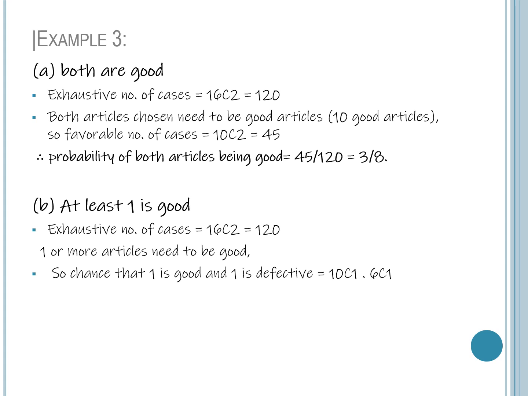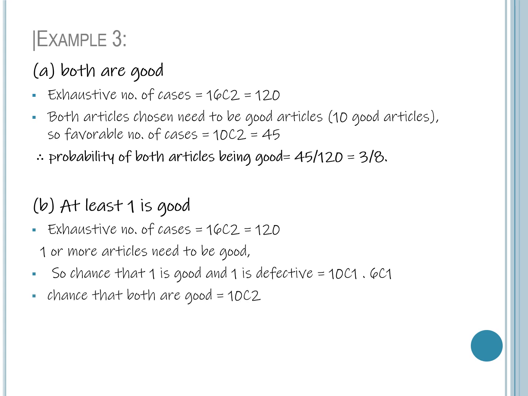From 4 minor defective articles and 2 major defective articles together we have 6 defective articles. We have to choose one. So that can be done in 6C1 ways. So the chance that one is good and one is defective can be done in 10C1 into 6C1 ways.